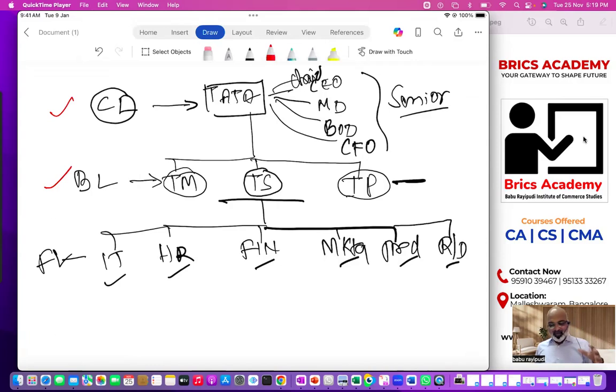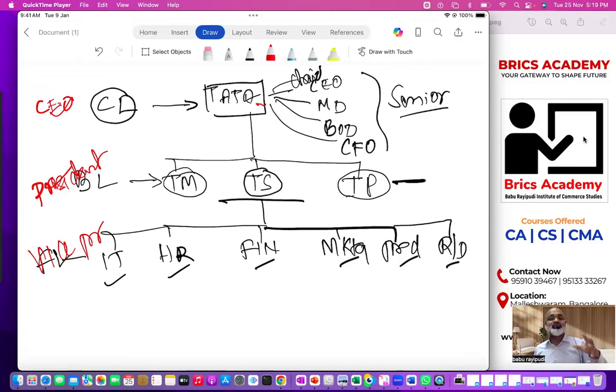Now understand, in company language, different companies will have different designations. So let's say if the Tata Group head is called CEO, then Tata Motors can have a president. And here, a vice president, he can be vice president HR. So CEO, president, vice president, or chairman, CEO. Suppose if this group head is called chairman, then they can call the business manager CEO Tata Motors, CEO Tata Steel, CEO Tata Power. And if that designation is used for this one, then you will have president HR, president.